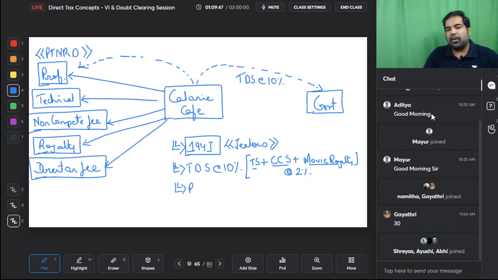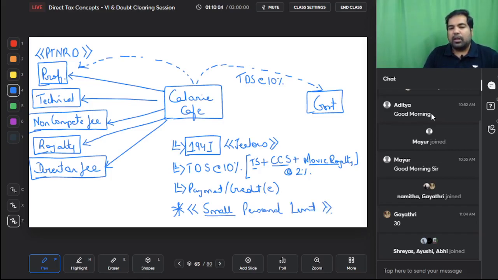Again, this is on payment or credit basis, whichever is earlier. And very important guys, the small personal limit exception is also in this case. I'll tell you what this small personal limit is. If you are not Calorie Cafe but a small individual or small HUF paying these PT and RD people, then there will be no TDS.